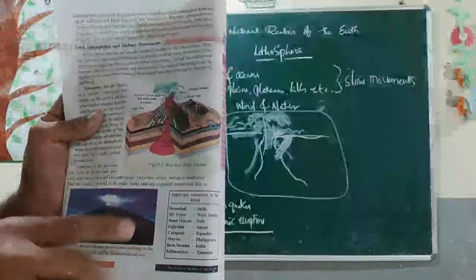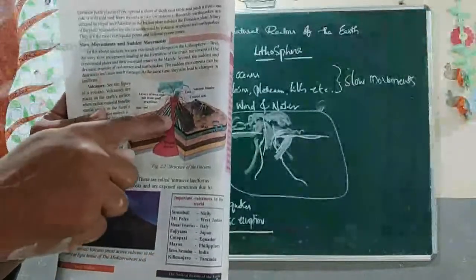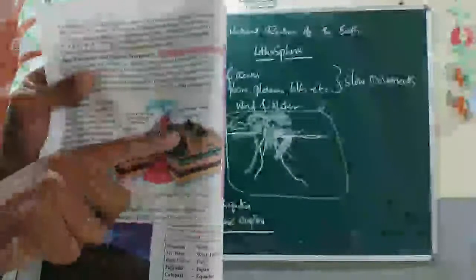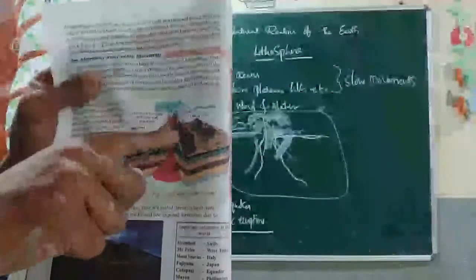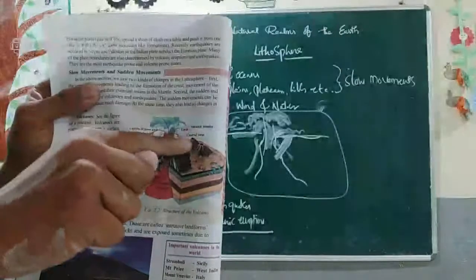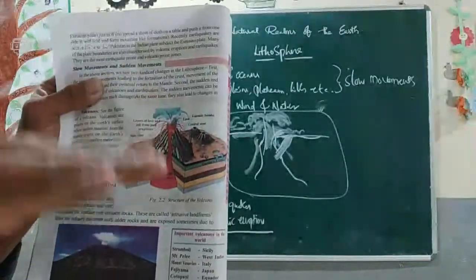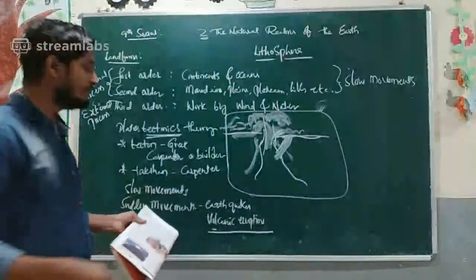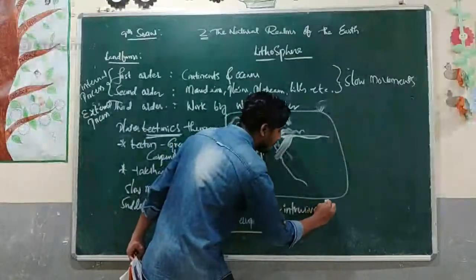Then that surface is completely inside, and that lava does not reach the surface of the earth. It is going to cool under the surface itself and become a rock like this one. Then that is called intrusive landforms.